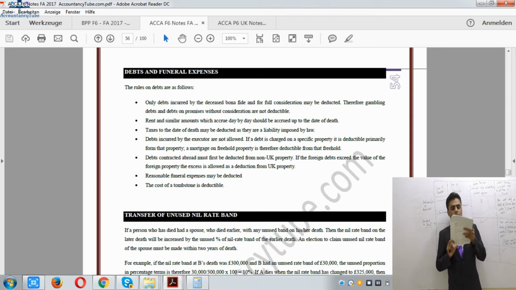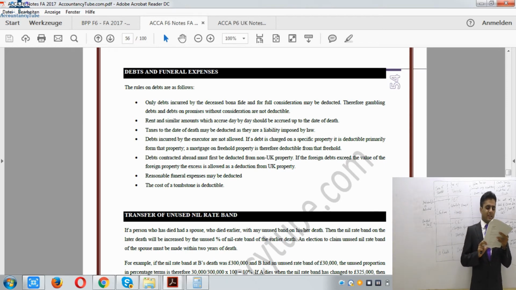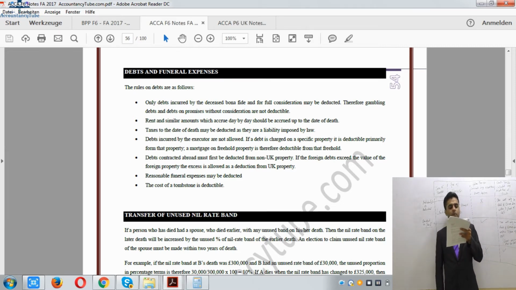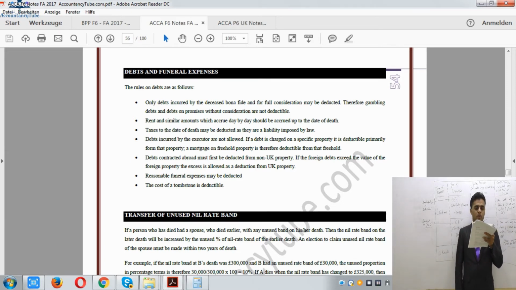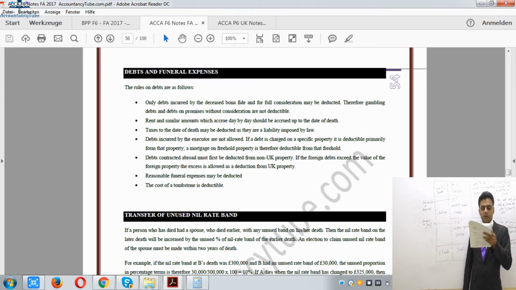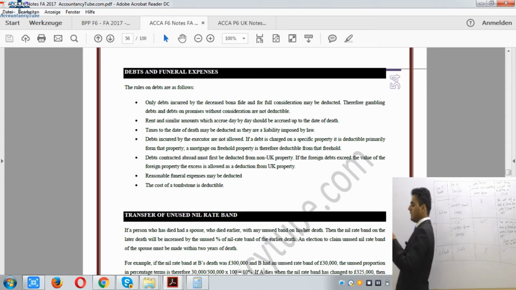Right, and after that it says if the foreign debt exceeds the value of the foreign property, debts contracted abroad must first be deducted from the non-UK property. So if there is anything left, then we will deduct it against the UK property. Reasonable funeral expenses and the cost of a tombstone are also deductible.